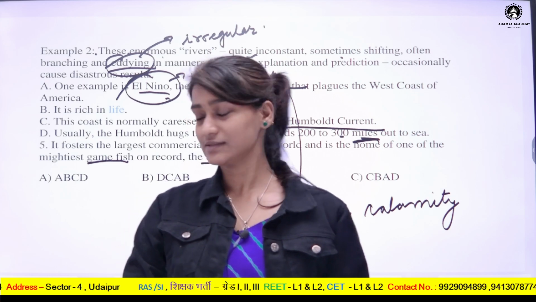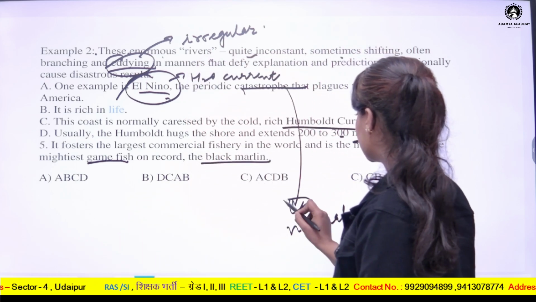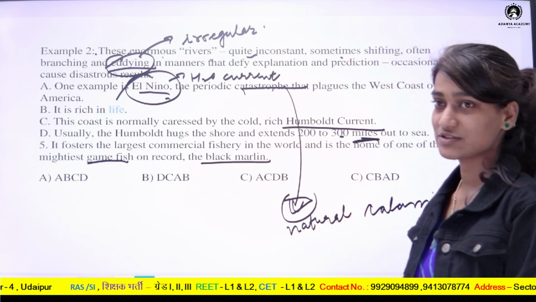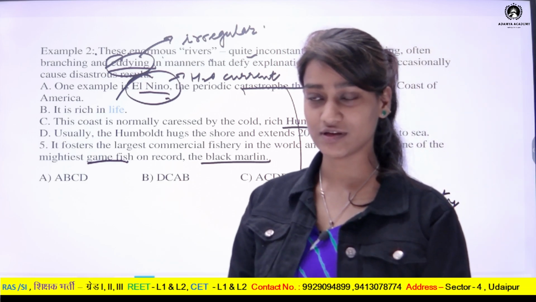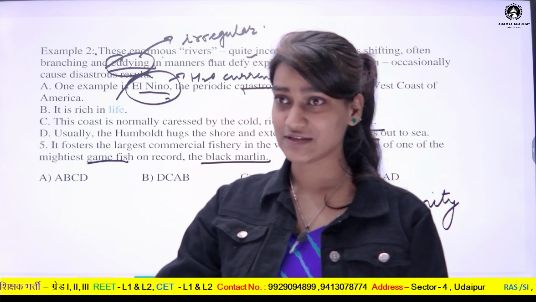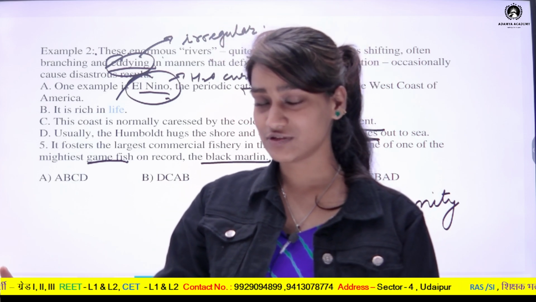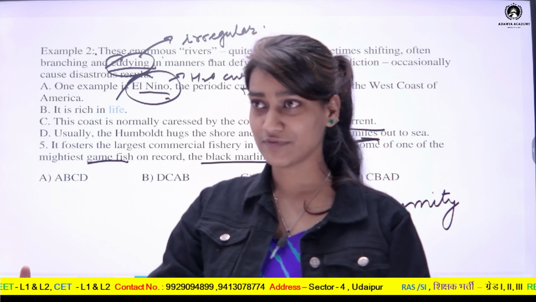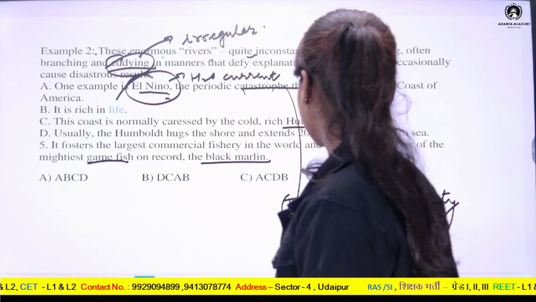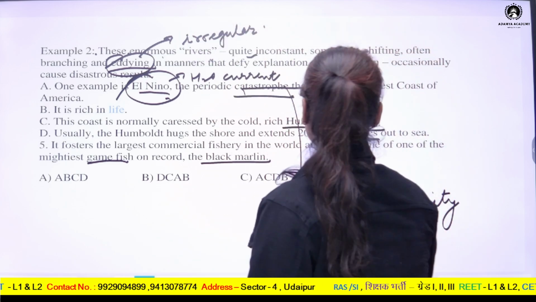So in this case it will be considered a natural calamity. So what is a natural calamity here? Landslide is a natural calamity, flood is a natural calamity, avalanche is a natural calamity. Avalanche is actually a shifting of snow in the form of glaciers or in the form of a snowstorm. So this is the meaning of catastrophe.